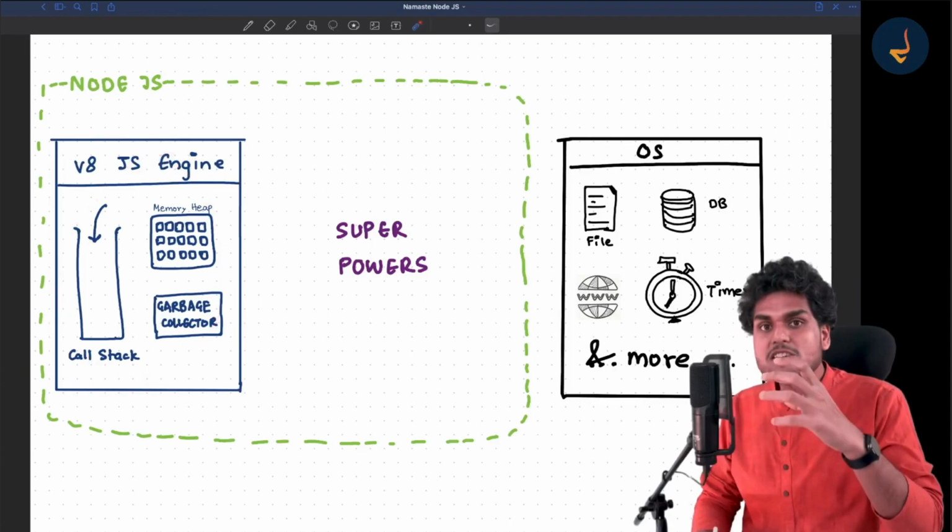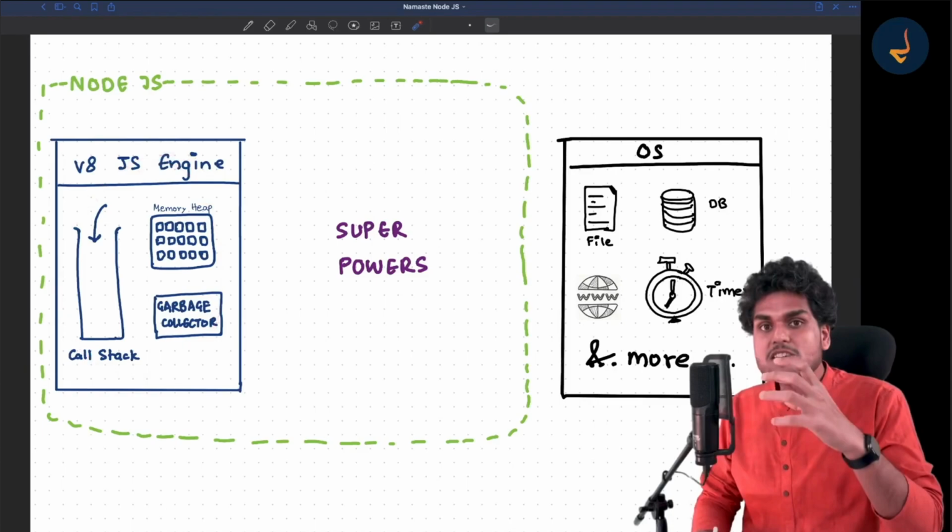These superpowers are given to the JavaScript engine by Node.js, and Node.js is doing that by a library. Let me just show it to you. These superpowers can only be managed by a superhero. Who is our superhero over here?